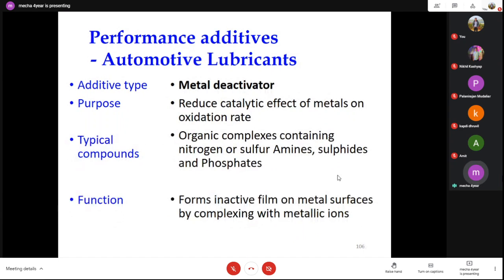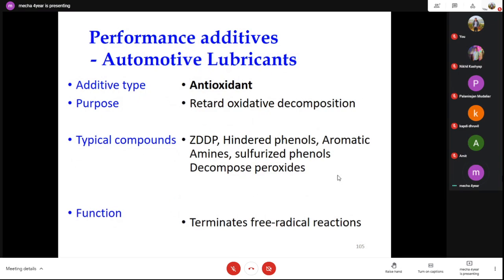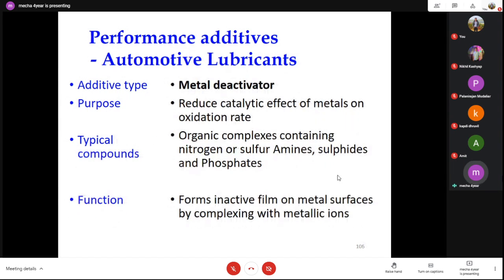Metal deactivators are also used as performance additives. Metal deactivators reduce the catalytic effect of metals on oxidation rate.